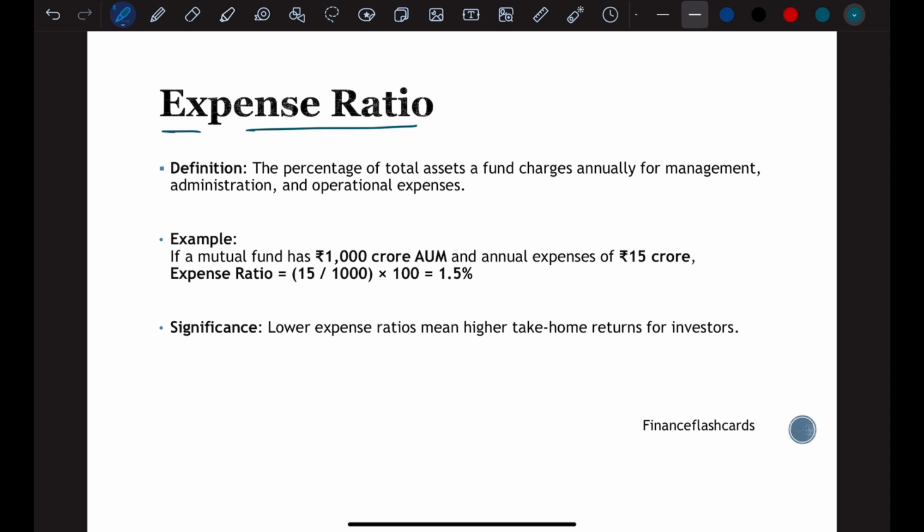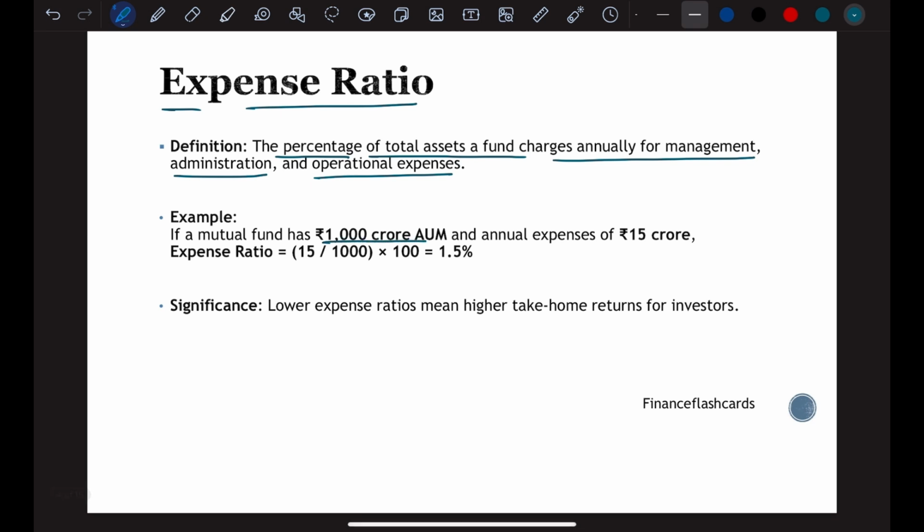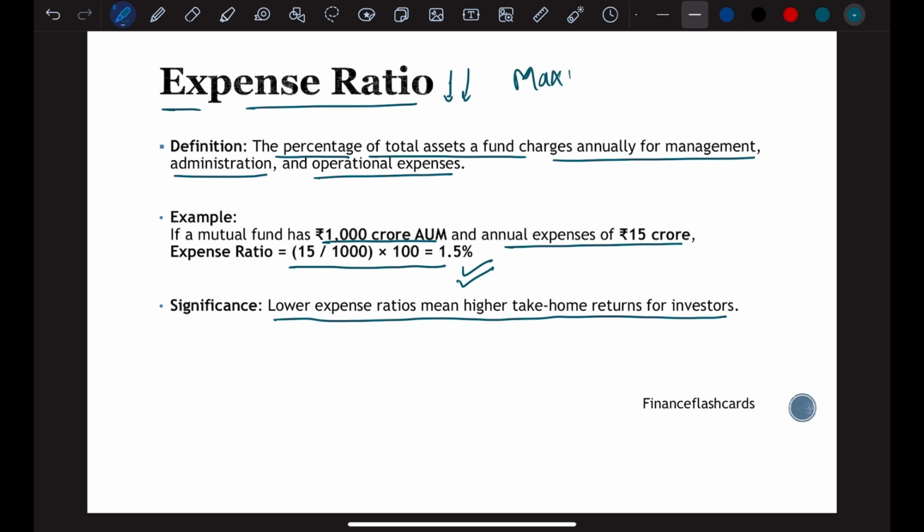Our third word is expense ratio. Now, what does expense ratio mean? It is the percentage of total assets a fund charges annually for management, administration and operational expenses. Let's say there is a mutual fund which has 1000 crore of AUM and it has an annual expense of 15 crore. So the expense ratio is 15 divided by 1000, in percentage terms, which will be 1.5%. Now, what is the significance? A lower expense ratio means a higher take-home return for the investor. So we have to look for funds which have an expense ratio as low as possible so that your return can be maximized.